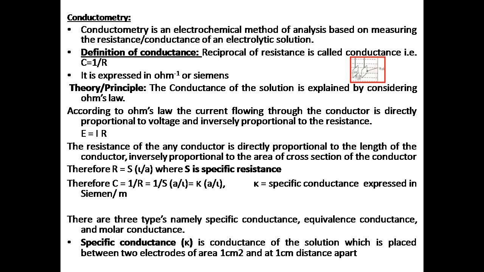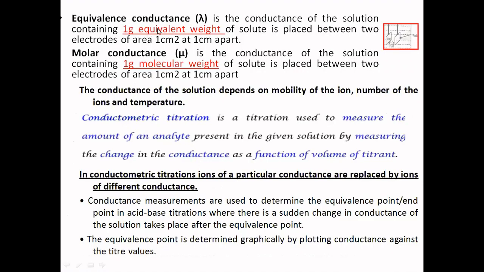Then let us see what is the other type, equivalent conductance. What is this equivalent conductance? Equivalent conductance is defined as the conductance of the electrolytic solution containing 1 gram equivalent of solute placed between two electrodes of area 1 centimeter square and 1 centimeter distance apart. That is called equivalent conductance, which is given by the symbol lambda.